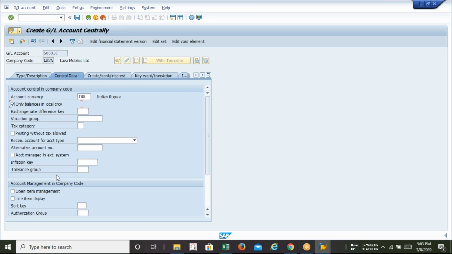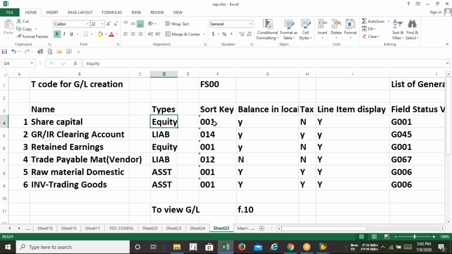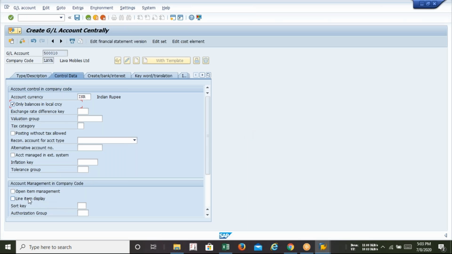Yes. Now select. Short key is what? Short key is 001, only balance in local currency. Tax liability, no. Line item display, yes. So this will guide you to select the proper option. Line item display, yes. No tax selection is required, so I have not selected anything. Local currency, yes. Short key 001.